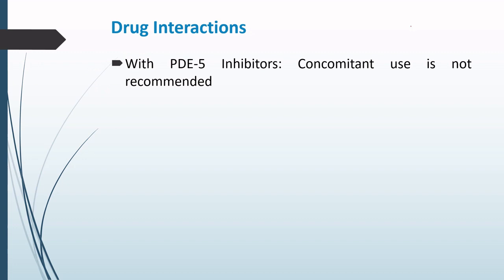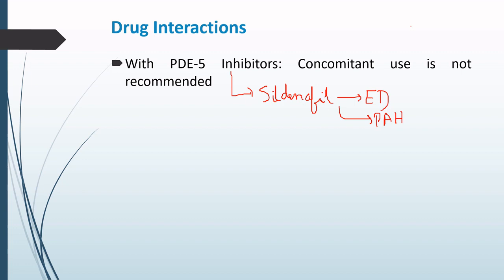Concomitant use of phosphodiesterase 5 inhibitors and Vericiguat is not recommended. Now, what are phosphodiesterase 5 inhibitors? One of the examples of the phosphodiesterase 5 inhibitor is sildenafil. It is given in case of erectile dysfunction and also in case of pulmonary artery hypertension.